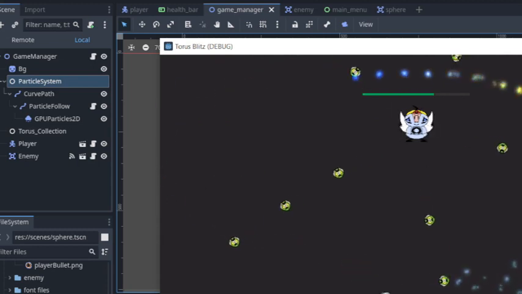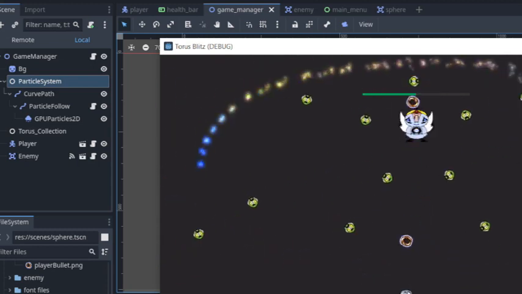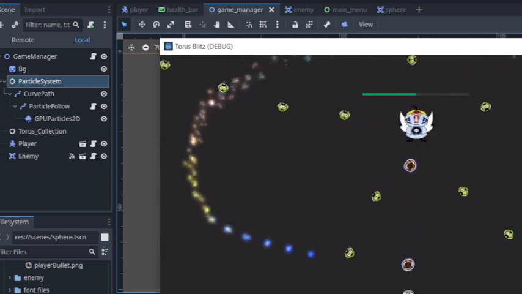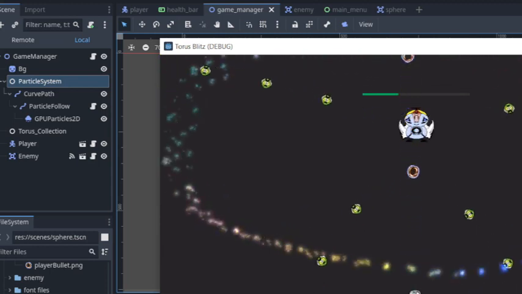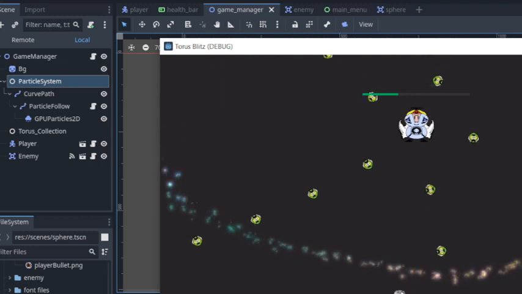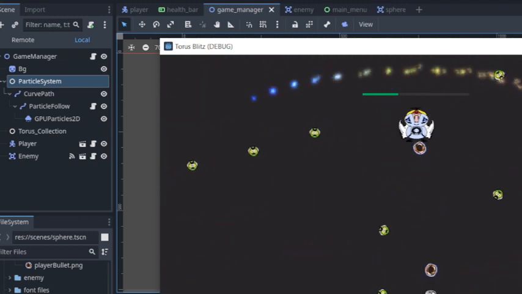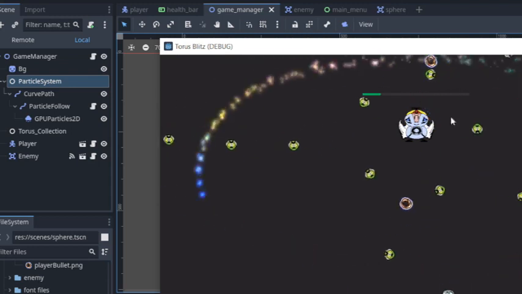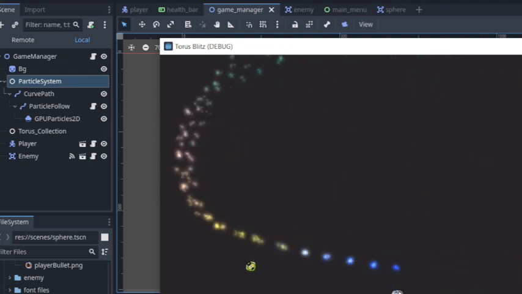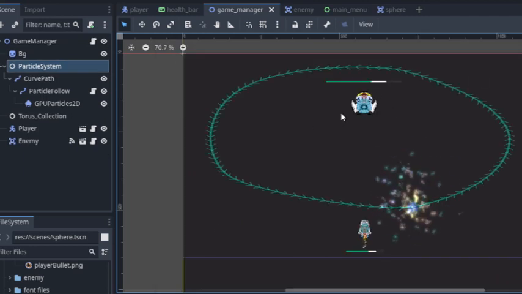I reduced the bullet size a little bit because those big bullets were kind of hard to dodge around. But I'm thinking there will be waves of enemies. So next, what we'll be doing is adding spawn points for our enemies. They will be randomly spawning on the top of the screen, and will come down. So that's basically it.